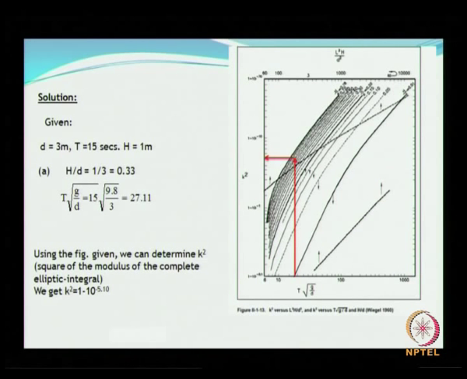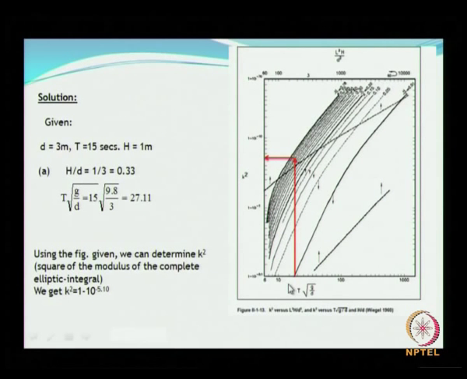These pictures are available in the Coastal Engineering Manual or the Shore Protection Manual. So for the given problem, d is this much, T is this much, so you calculate the value H by d, which is coming to this much. Also calculate this parameter T times square root of g by d, which is working out to 27 point something.